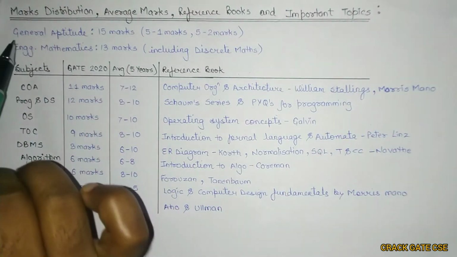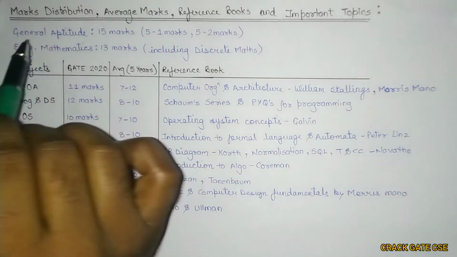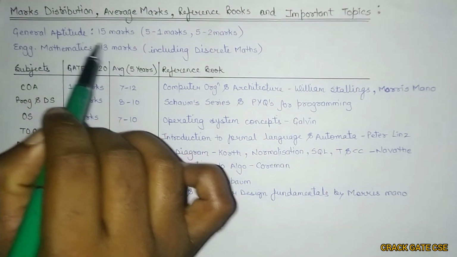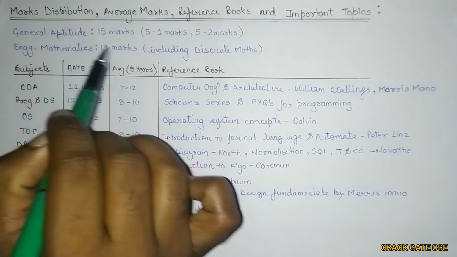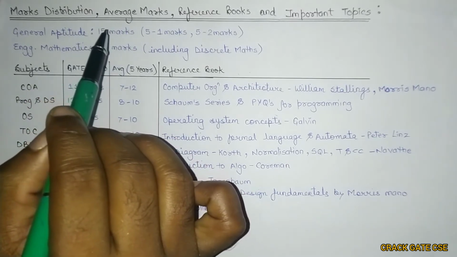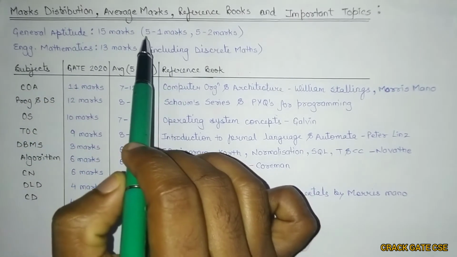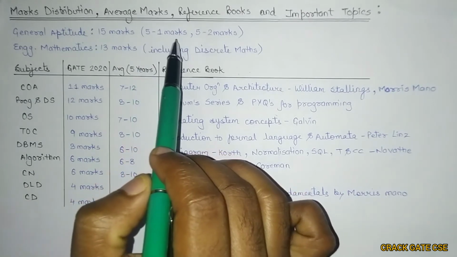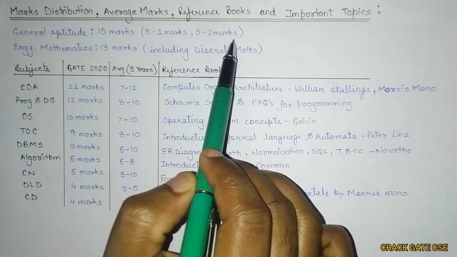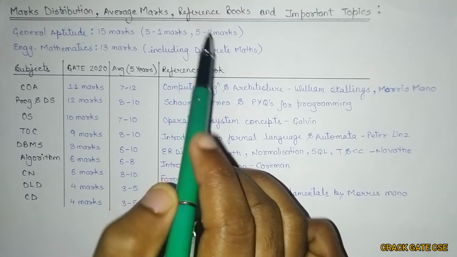So first let's start with the general aptitude. So general aptitude is of 15 marks. So the marks or the weightage for this general aptitude is as usual 15 marks, in which there will be 5 questions of 1 mark and 5 questions of 2 marks. So the sum is 15, right?